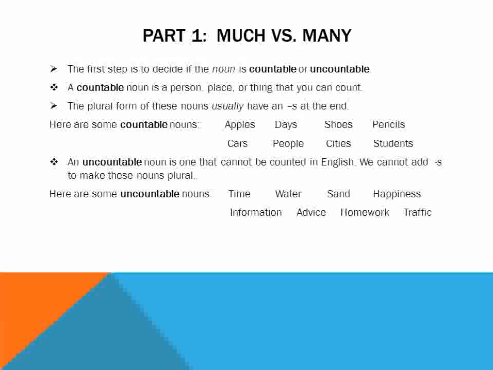An uncountable noun is one that cannot be counted in English, and we will never add an S to make this noun plural. Some uncountable nouns are time, water, sand, happiness, information, advice, homework, traffic. Now, in other languages, these may be considered countable, but in English they are not.